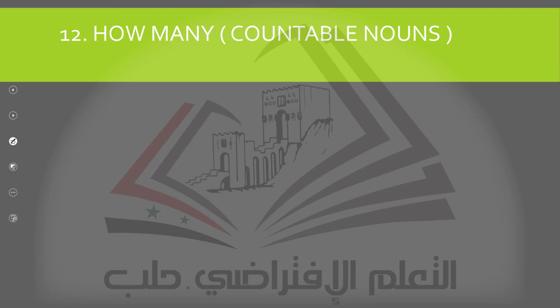Number 12, we have how many. How many, we use it with countable nouns. Countable nouns, as you know, are things we can count. Some students will say it's the ones which have an S. No, not only those which have an S. Man is singular, men plural, woman, women plural, so it doesn't have an S, okay? So child and children, we have a lot of irregular plurals, so don't count just because of the S. When it is plural, we ask about how many.